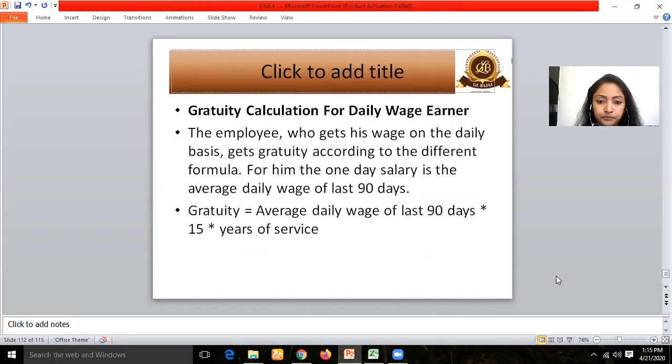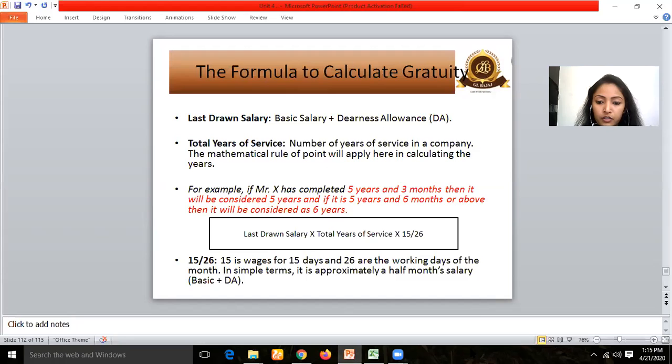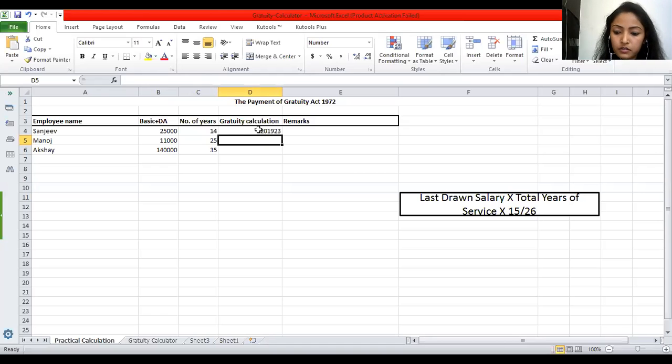So now, coming towards the calculation part, I'm going to share the Excel sheet with all of you. I hope this is visible to all of you.